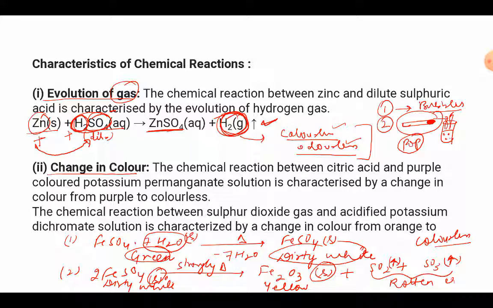So the moment these gases are released, we cannot see them, but we can smell them because they have a very pungent or foul smell. So this is one example where we have discussed the color change and also the odor change, that is the change in the smell. Now we get to know that the product formation has taken place.